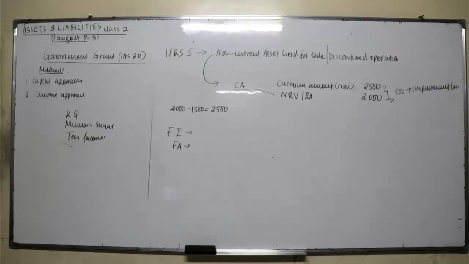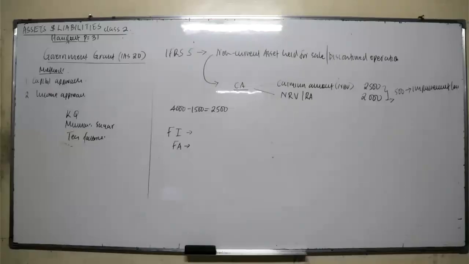An impairment loss should be recognized when the carrying amount is greater than the net realizable value. And then a non-current asset held for sale should not be depreciated, even if it's still being used by the company.